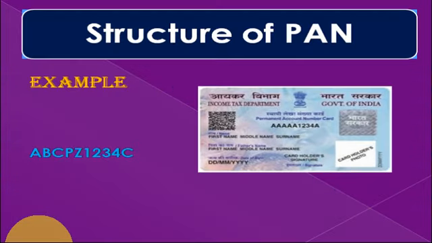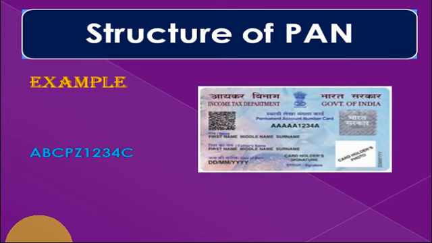Now we will discuss the structure of PAN. PAN is a 10-character long alphanumeric unique identifier. Just like the number shown on our screen, A, B, C, P, Z, 1, 2, 3, 4, C, it is an alphanumeric 10-digit identifier number. The structure of PAN is: the first 5 characters are letters, uppercase by default, followed by 4 numbers, and the last, 10th character is a letter.